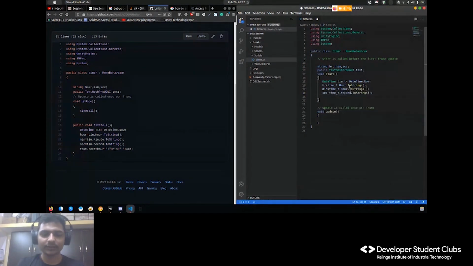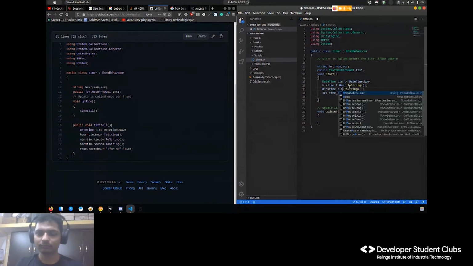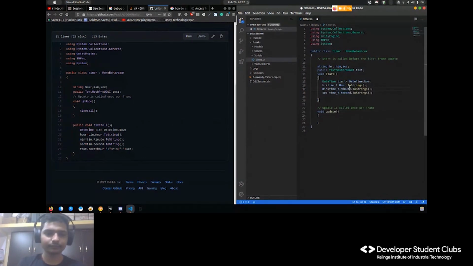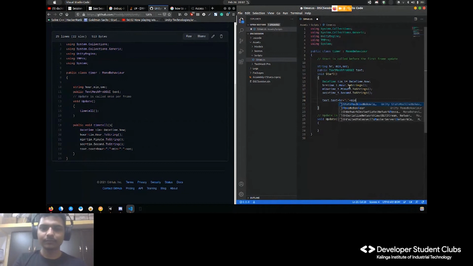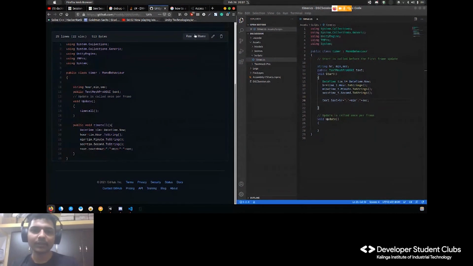And then we will again do text equal to hour, with some indentation so that it looks good, plus minute plus second. Cool.